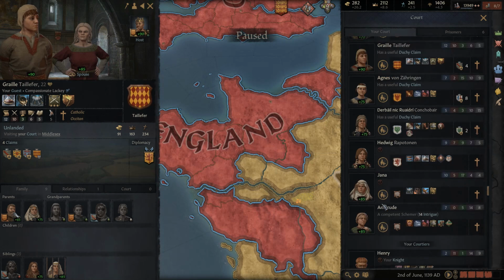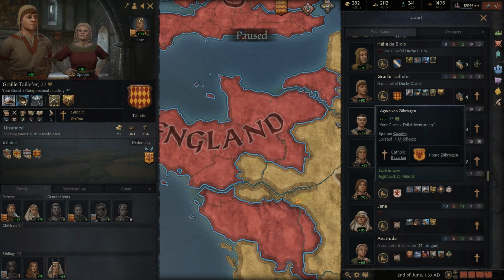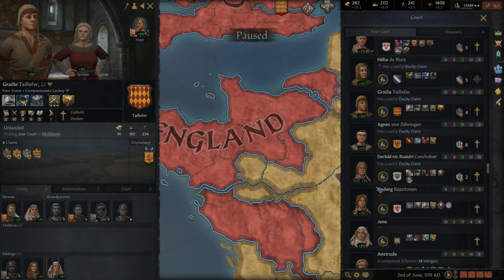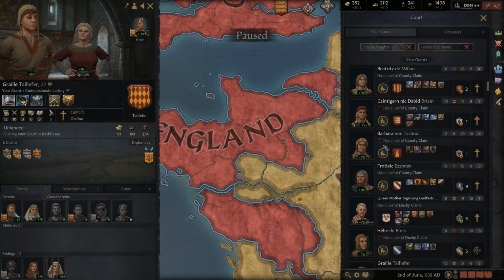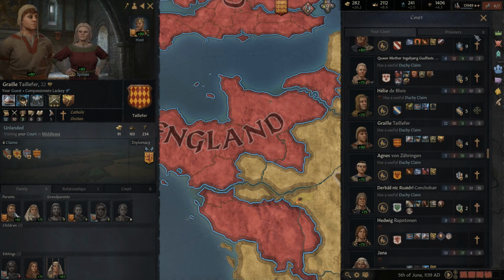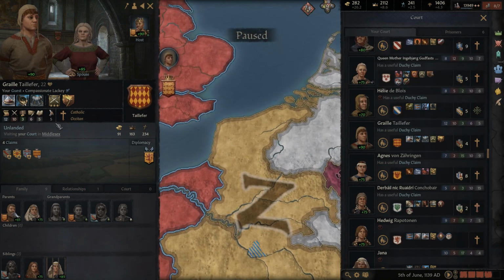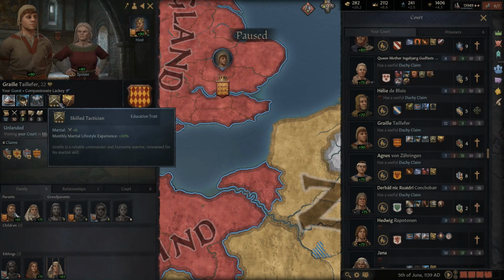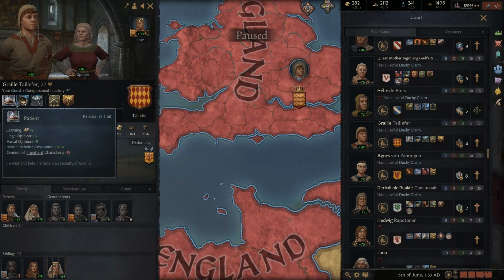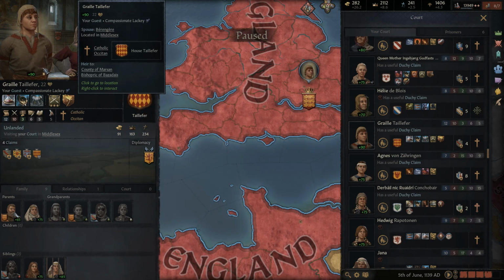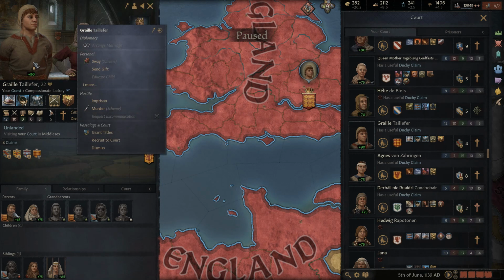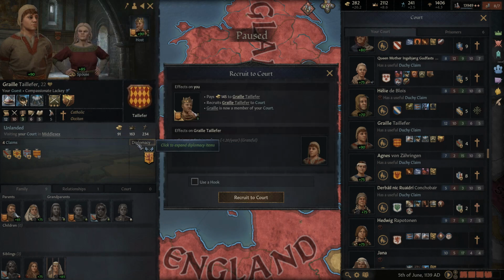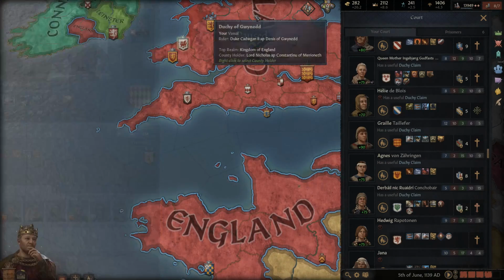I think that he would be a fantastic fit, but he's already married. Damn it. All right, I'd figure. Might have trouble finding a character that's not married already. Yeah, he'd be a great fit for this. I almost want to bring him into the court. He's just not very useful, so I wouldn't be able to give him a job or anything. I mean, we could pay him, though, and he could just sit around our court, I suppose. But yeah, he might just end up leaving. Ooh, that's expensive. All right.